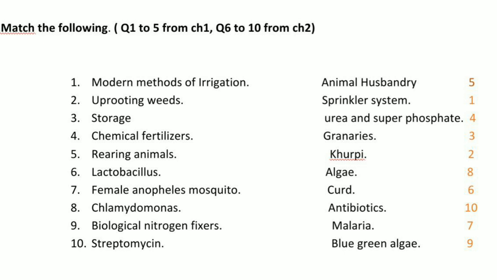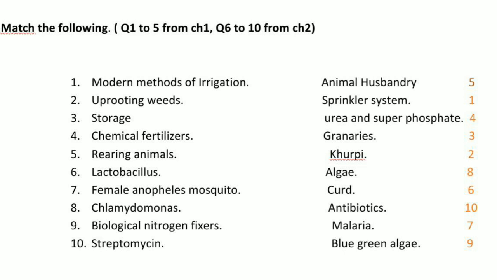Next is Chlamydomonas. Chlamydomonas is an algae, a unicellular algae. So the right answer in our answer column is algae. Algae is the right answer for Chlamydomonas.